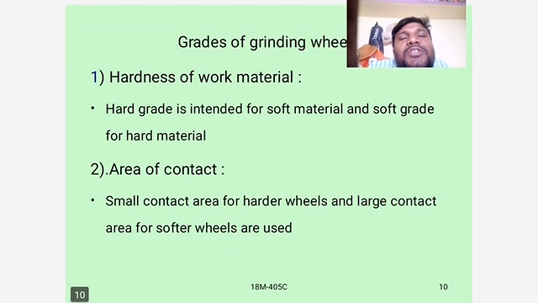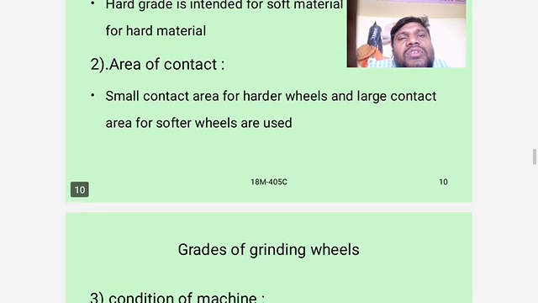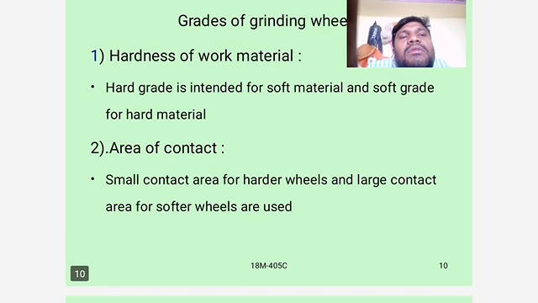Area of contact: small contacting area for hard wheels and large contact area for soft wheels. Hard grade is intended for soft material and soft grade for hard material.